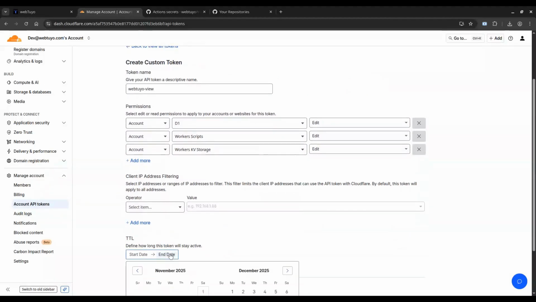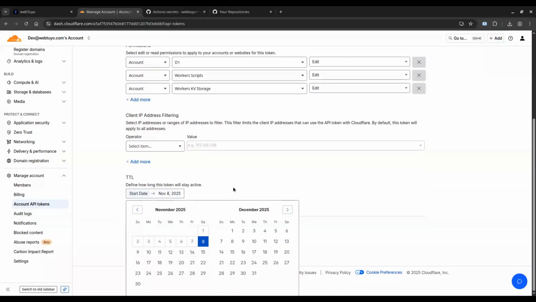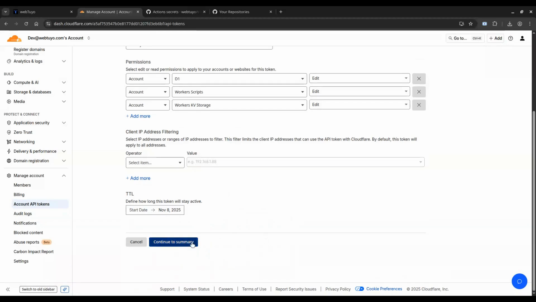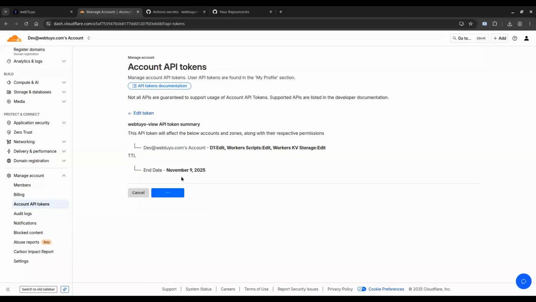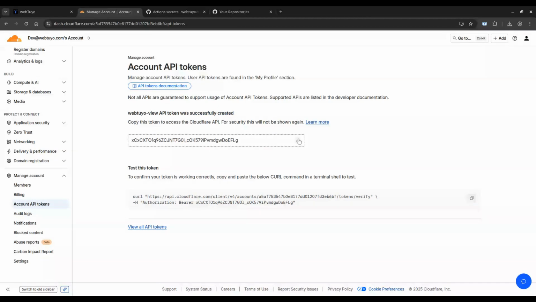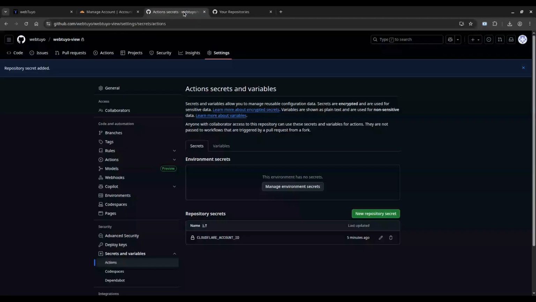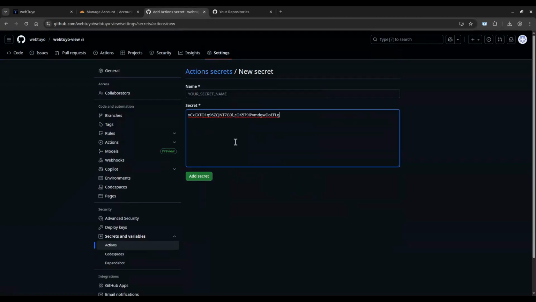Set an expiration date. This is recommended. Click Continue to Summary and then Create Token. Copy the token you've just created. Go back to your GitHub repository secrets. Add a new secret with name Cloudflare API token, and for the secret, paste the token you copied. Then click Add Secret.